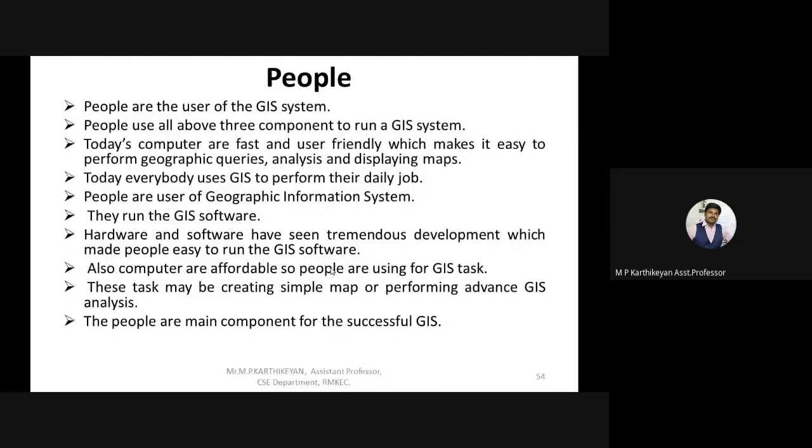Under the people component, there are several kinds of people: the people who create the software, the people who build the hardware, and the people who bring the data together. Then there are people who query, who decide what kind of data they need. Finally, the output is retrieved by other users.